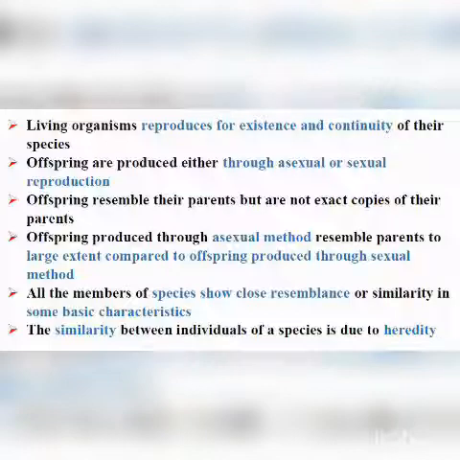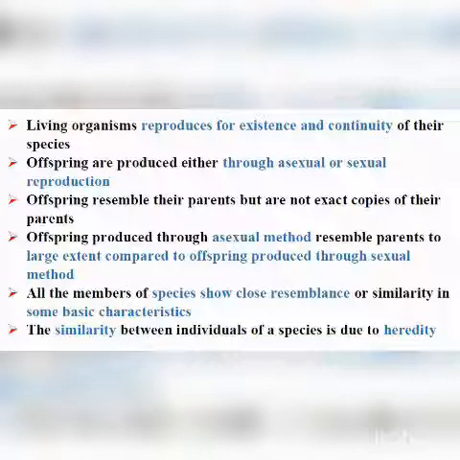What are offspring? Offspring are the young ones which are produced after reproduction. Like cats, all the cats able to interbreed among themselves and produce fertile offspring belong to one species.